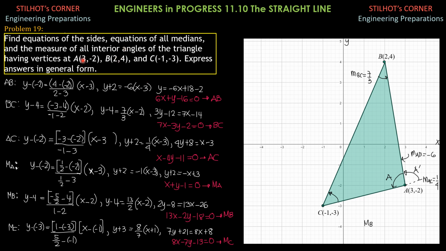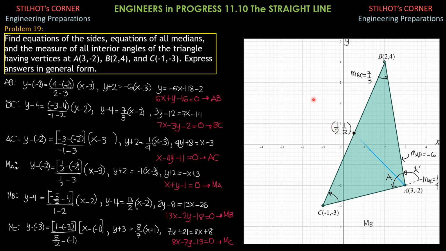So we have already defined all the equations of the sides. We proceed to the equations of the medians. First, the median through A. That's the median through vertex A and the midpoint of the opposite side. The midpoint of BC is 1/2 of 2 plus negative 1, so that's 1/2. And 1/2 of quantity 4 plus negative 3 is also 1/2. So that is (1/2, 1/2).